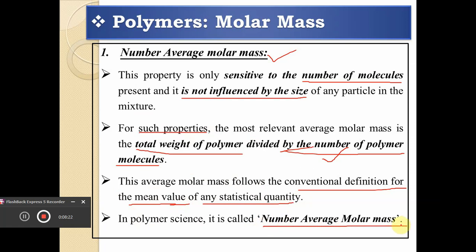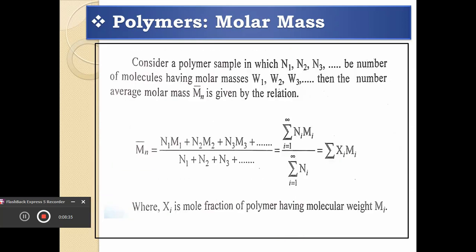So here we talk about the average over the number of molecules in order to express the number average molar mass. That's why it is called the number average molar mass. How can we express and calculate this? Here we have the number of molecules. For example, consider one polymer sample in which the numbers of molecules are indicated by N1, N2, N3. These are the numbers of molecules having molar mass.